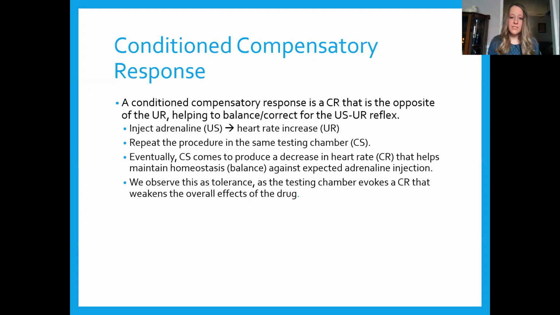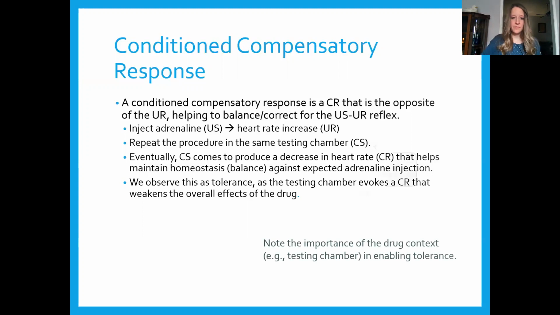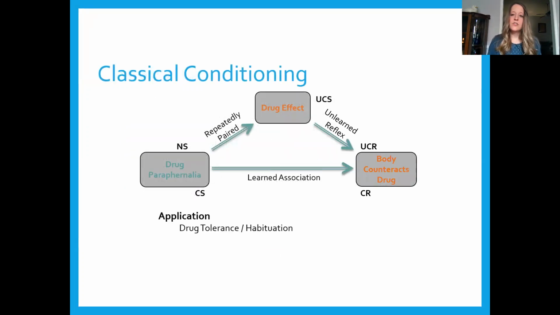We may rely on classical conditioning to make such predictions. If the drug or substance is repeatedly administered, previous neutral stimuli may become conditioned stimuli through their association with the drug. So if we have paraphernalia or environmental cues that are repeatedly paired with the drug, these may become conditioned stimuli that elicit a conditioned compensatory response.